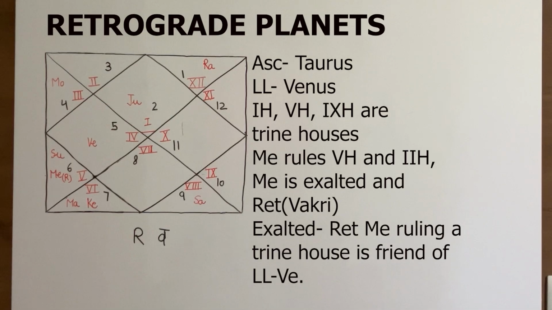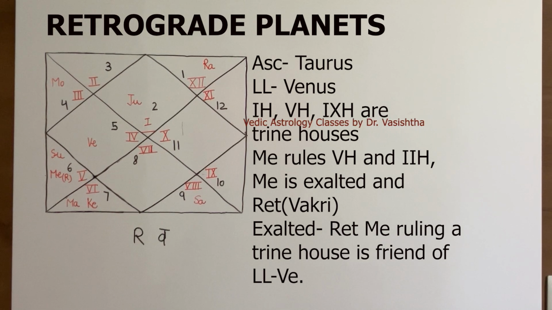Now I will share with you some examples to explain what type of results retrograde planets can offer. This is the horoscope of the legendary playback singer Lata Mangeshkar. In this chart, ascendant Taurus, Lagan Lord Venus. We all know 1st house, 5th house and 9th house are known as trine houses. So Venus, Mercury and Saturn are benefic planets for Lagna.